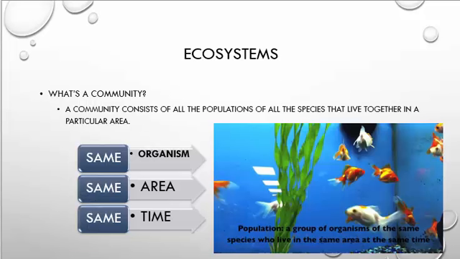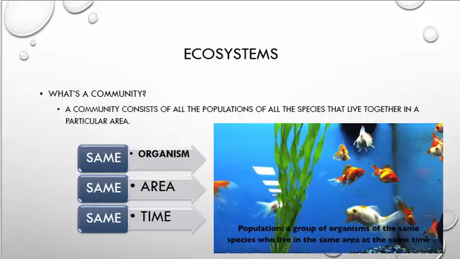What exactly is a community? This is important that you know. This consists of all the populations of all the species that live in a particular area. So, a way to help me remember this is same, same, same. Same organisms in the same area at the same time.